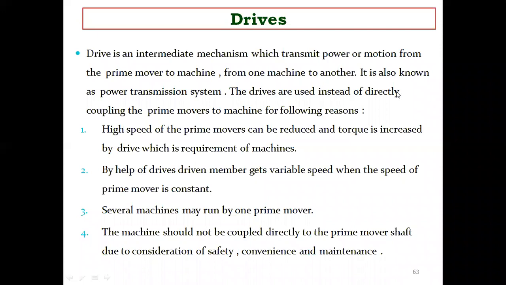Good morning. So today is our last topic in our unit 1. So we have to see about the drives.